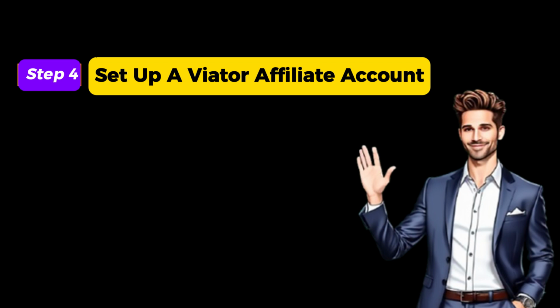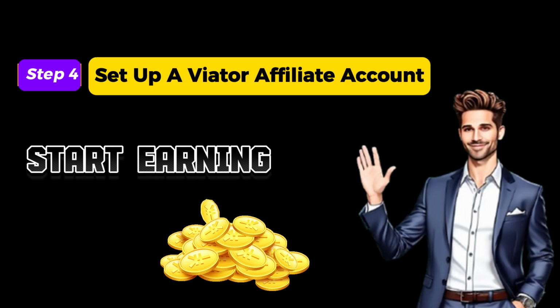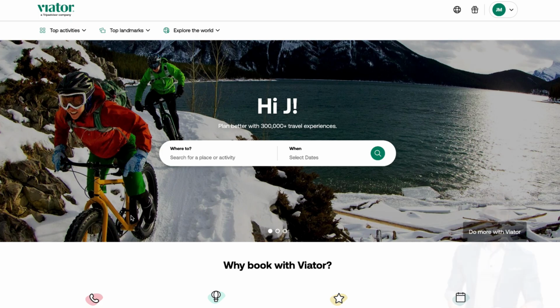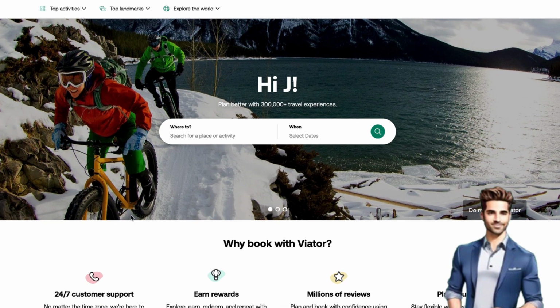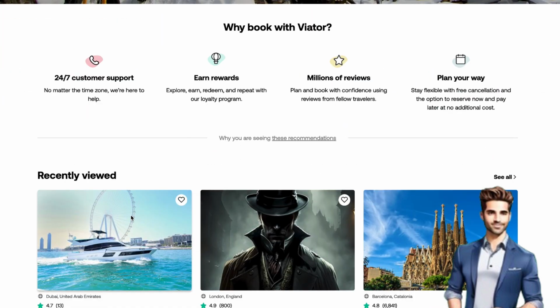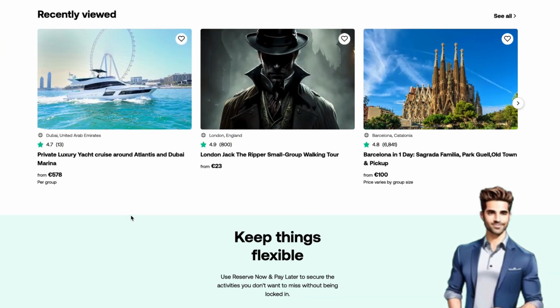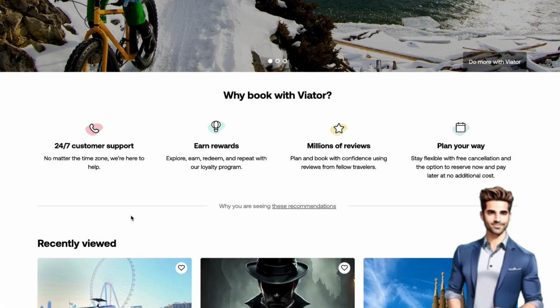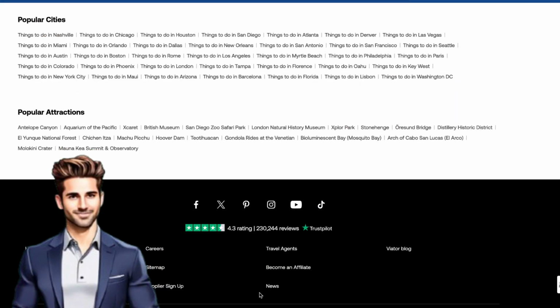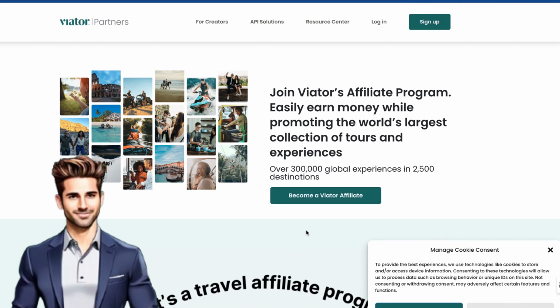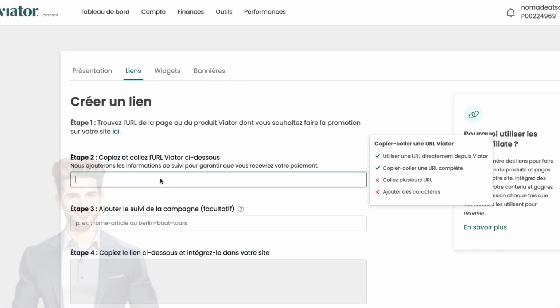Step 4. Set up a Viator affiliate account. Now it's time to create a Viator affiliate account to start earning those commissions. Here's how to get set up. Go to Viator.com and sign up for an affiliate account. Get your affiliate link for the main Viator website, as well as specific links for each destination you're promoting. Save these links, they'll go into your Pinterest boards and pins.